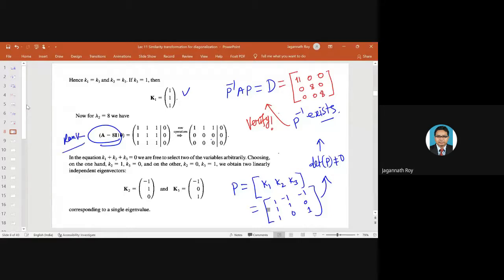If you try to connect the dots, why we have studied the rank of a matrix, now you can find that this is connected to the diagonalizability of a matrix. So all the concepts that we have studied earlier will be connected to some of the topics that we are going to discuss later on.